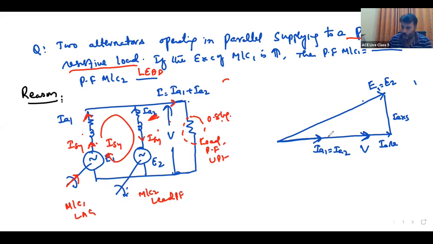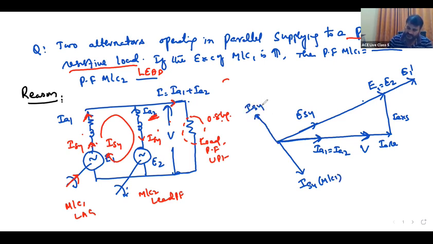Now, if I increase the excitation of the first machine, E1 dash is increased. E2 is less, E1 dash increased. Now E_sy will be in this direction. This is E_sy, and when that is E_sy, this will be I_sy, perpendicular. But I_sy for machine 1 you take in this direction, and for machine 2 you need to take the opposite direction.